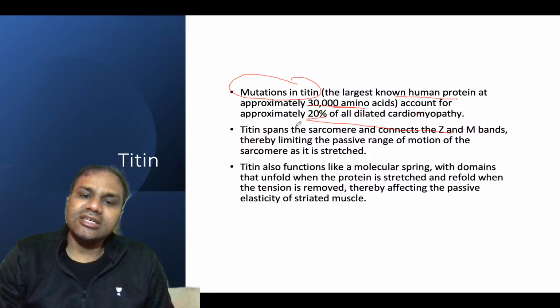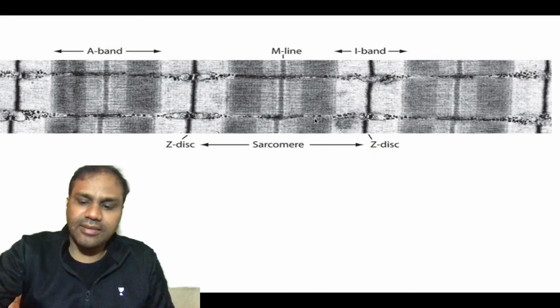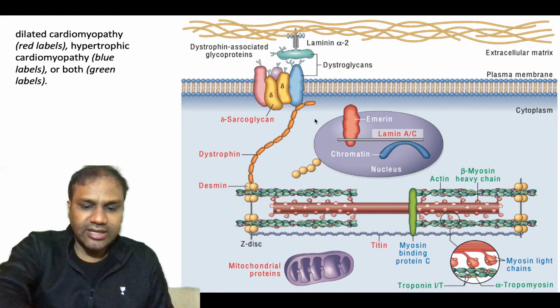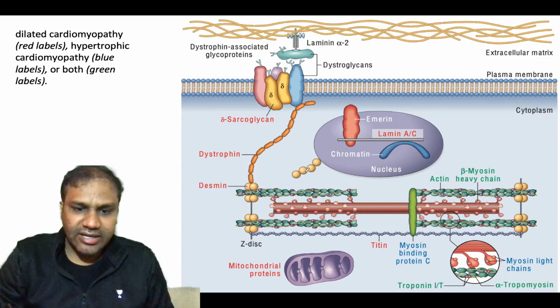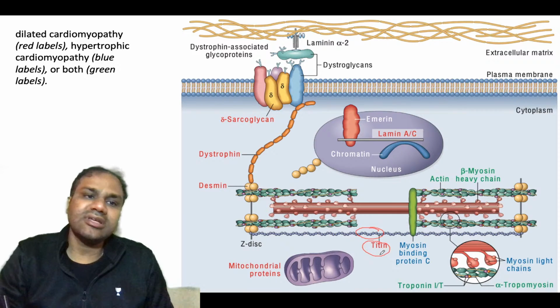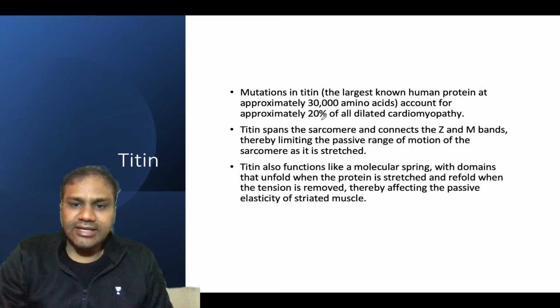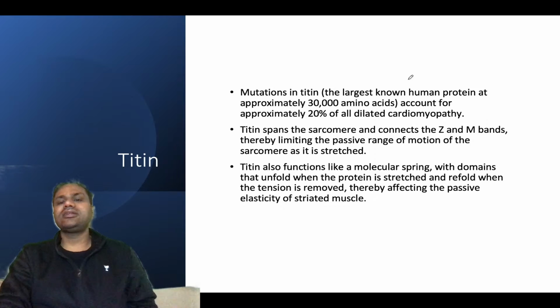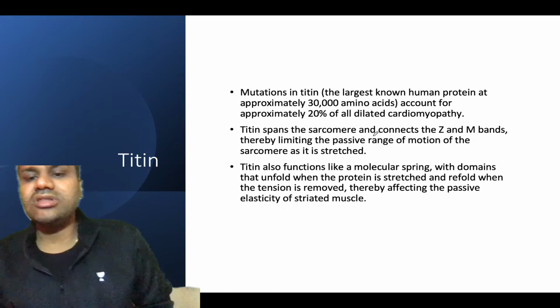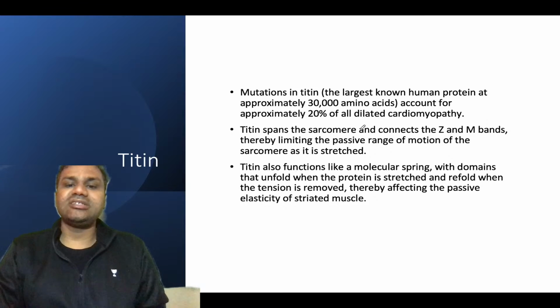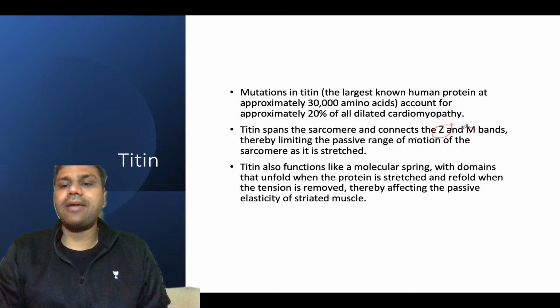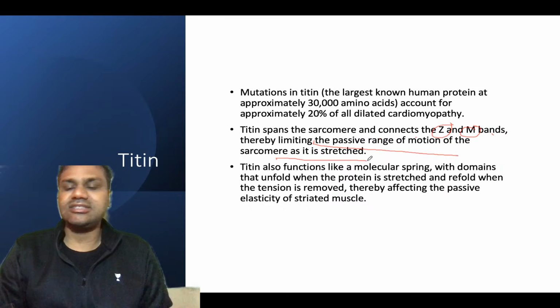Titin is shown here in red, indicating dilated cardiomyopathy. Titin spans the sarcomere between the Z and M bands, connecting the Z and M bands, thereby limiting the passive range of motion of the sarcomere as it is stressed.